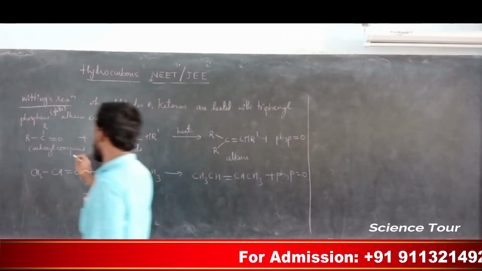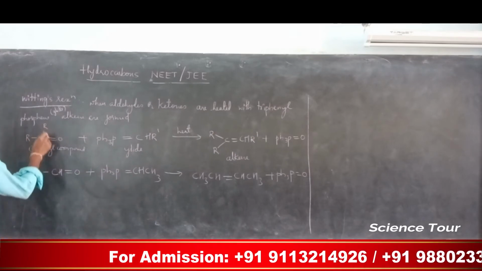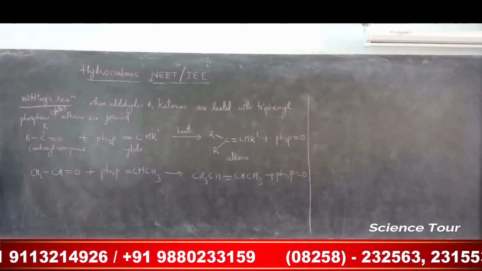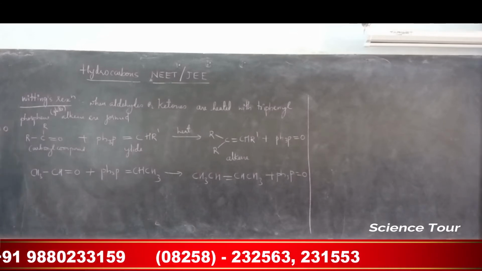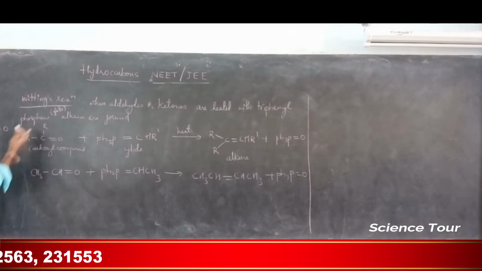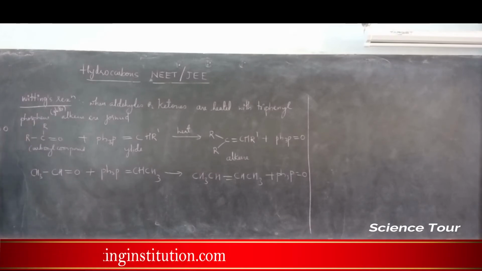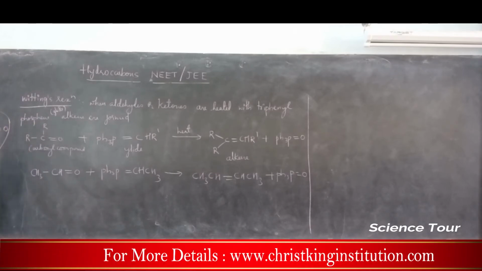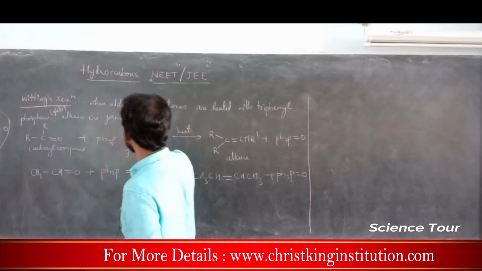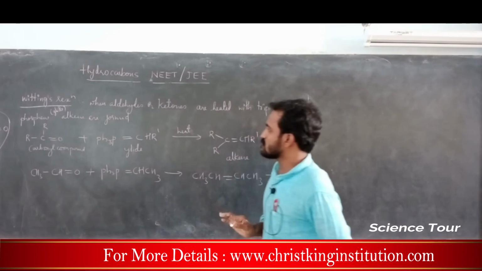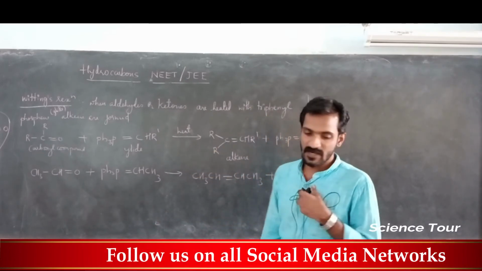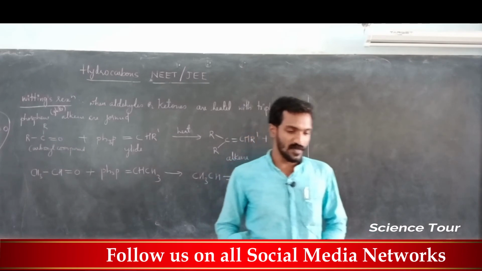Here I have taken one carbonyl compound, RCR, like CH3, this is ketone, acetone, and like that, if you substitute R with CH3, understood? Okay, this is very simple, this is ketone. When it is treated with the ylide, which is nothing but triphenyl phosphane, it gives alkene and this particular compound, okay.